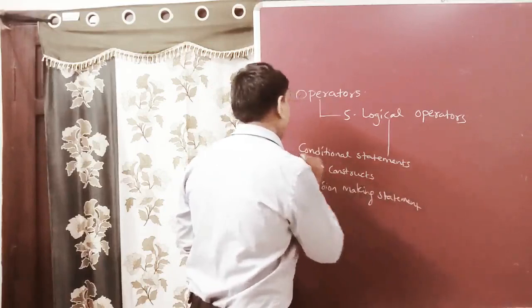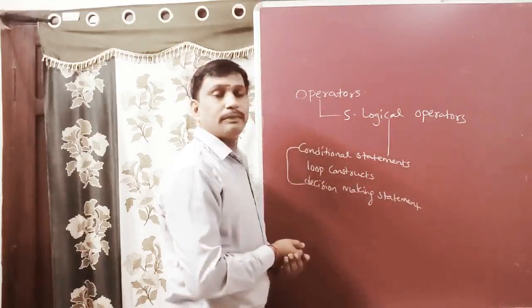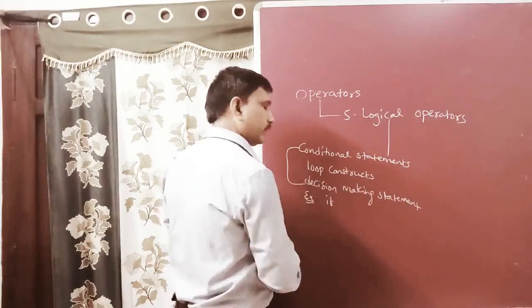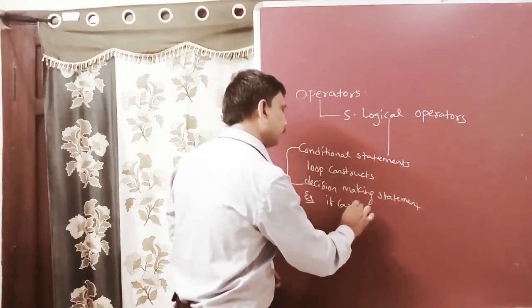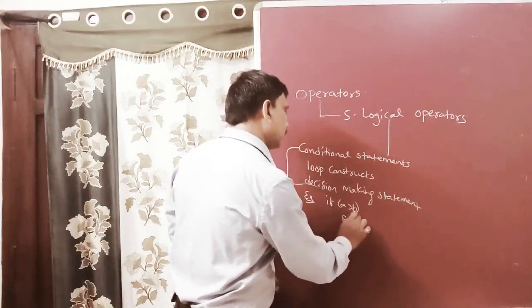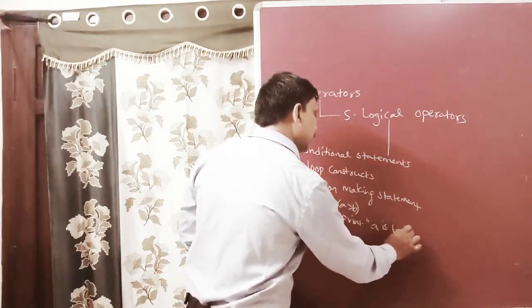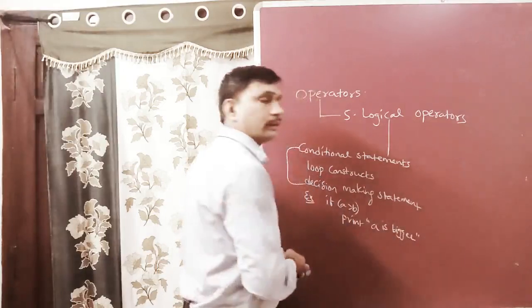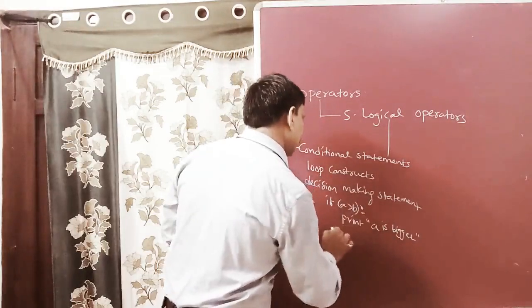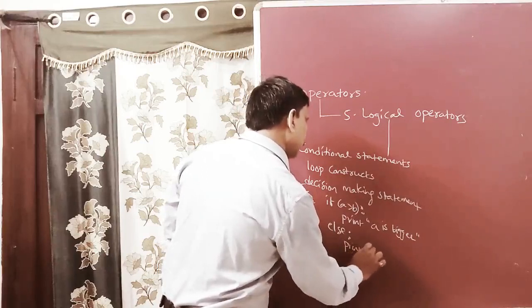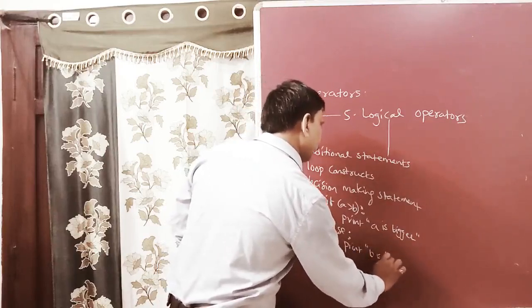Conditional and decision making statements are the same. For example: if A is greater than B, print A is bigger, else print B is bigger.